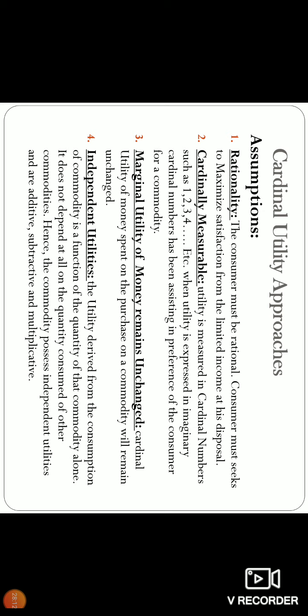Independent utilities. The utility derived from the consumption of a commodity is a function of the quantity of that commodity alone. So the utility we have derived from apple belongs to apple only. It doesn't have any comparison to banana. Because I got 50 and 50, I'm not preferring that this is better than that.